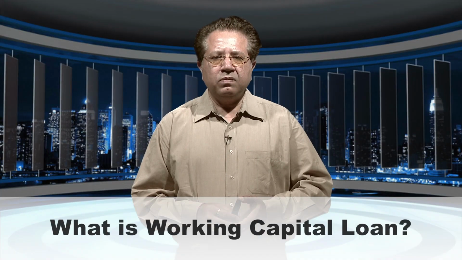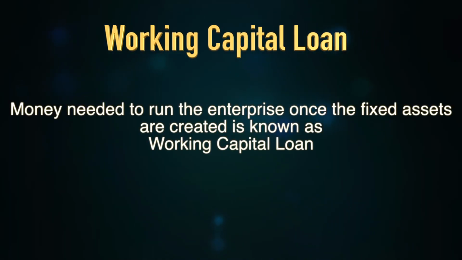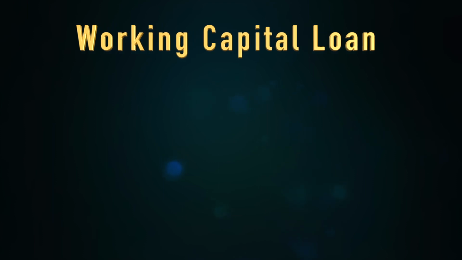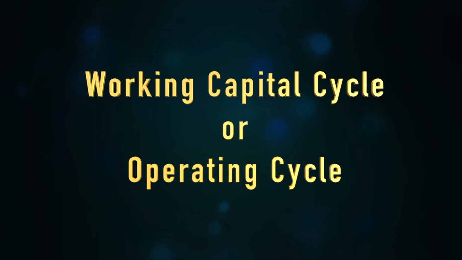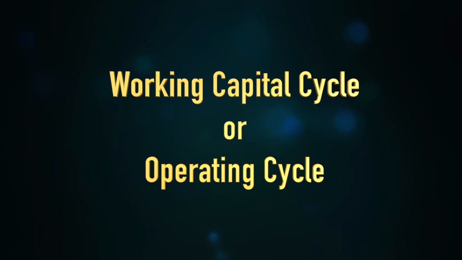The second is the working capital loan. You see, once you create all the fixed assets, you need the money to run the enterprise. You have to purchase the raw material and other necessary utilities. So you need the money for that. So the money which is required for that purpose is known as the working capital, and for that we take a loan. In fact, we have got a cycle known as the working capital cycle or the operating cycle.